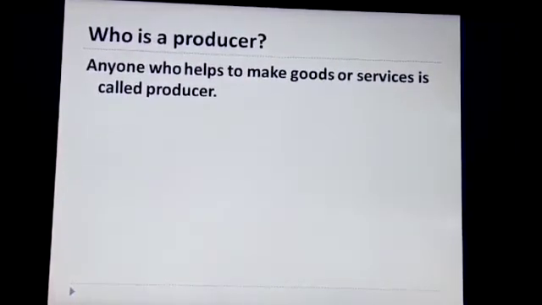The last concept for today is, who is a producer? Very simple concept. Anyone who helps us to make goods or services is called a producer. A farmer is a producer because he is producing the crops. A worker working in a factory is helping in production, so he again is a producer.